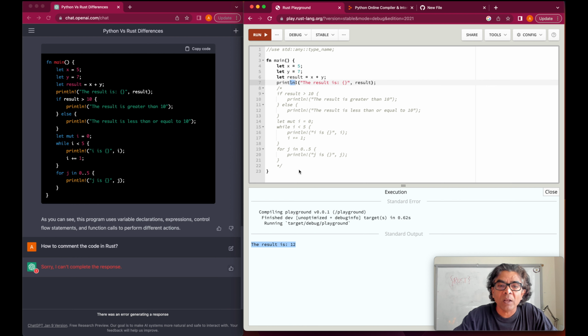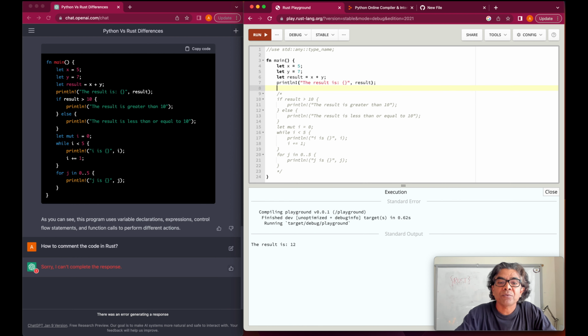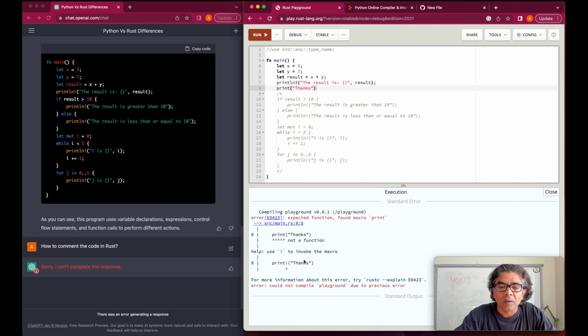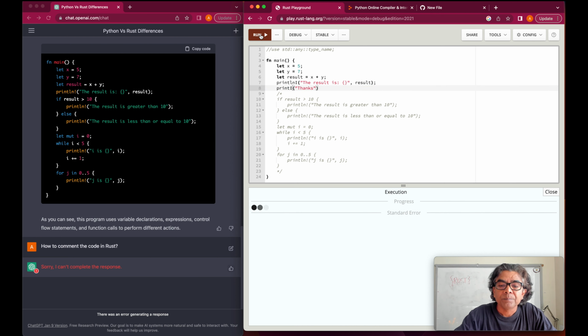The result is 12. If we write something after here, print thanks, let's run the code. The compiler is expecting a print bang. I just wanted to show you that the macro needs the bang sign here. So when you say print bang, compilation happened and then the result. There are no particular warnings.